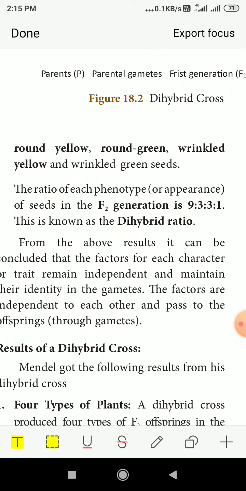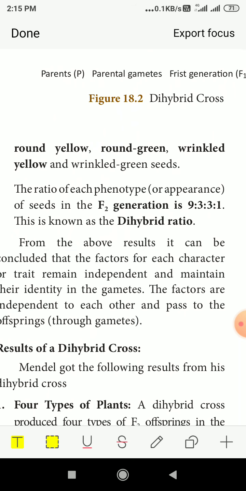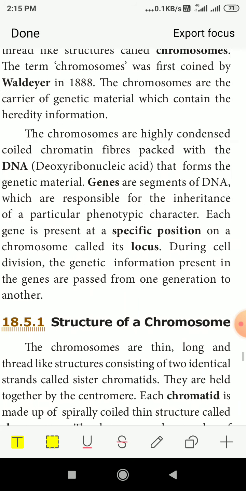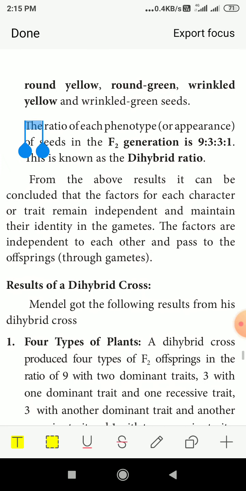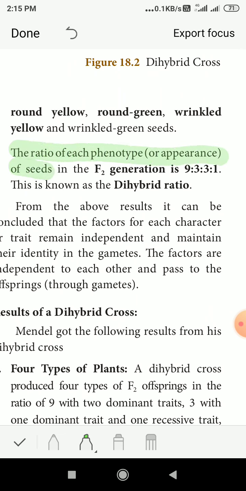The ratio of each phenotype of seeds in the F2 generation is 9:3:3:1. So in the dihybrid cross, when we take two different characters, they appear in the ratio 9:3:3:1.